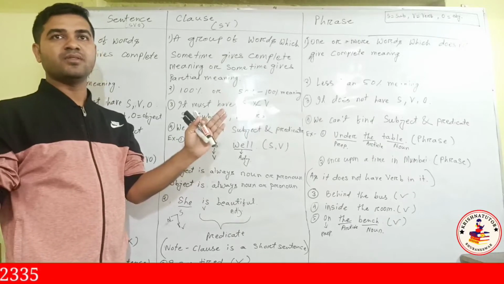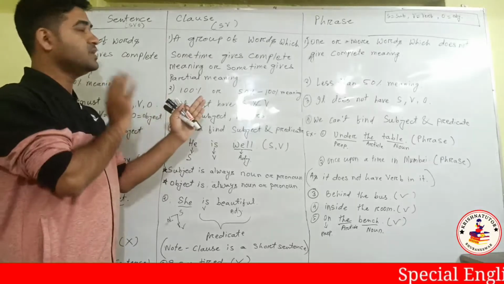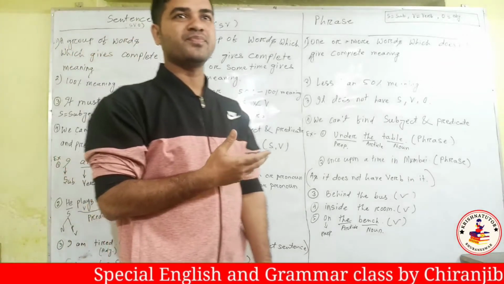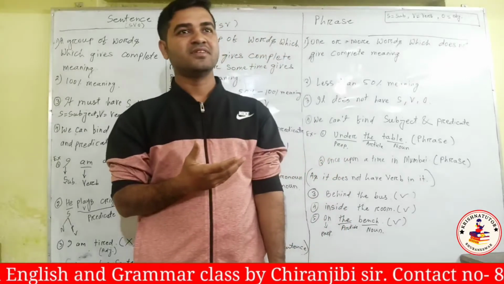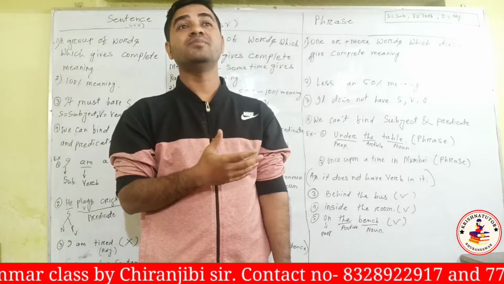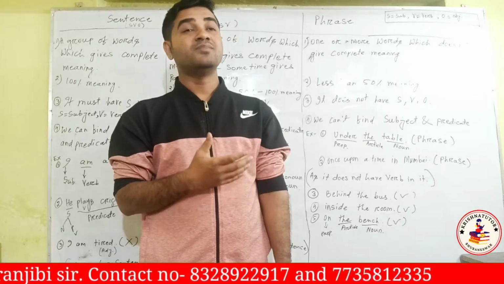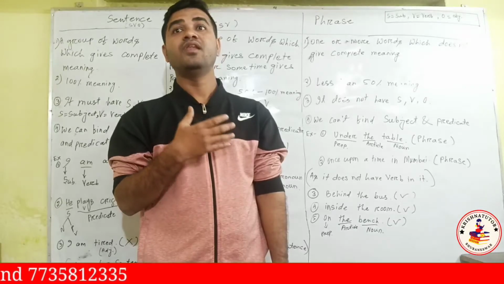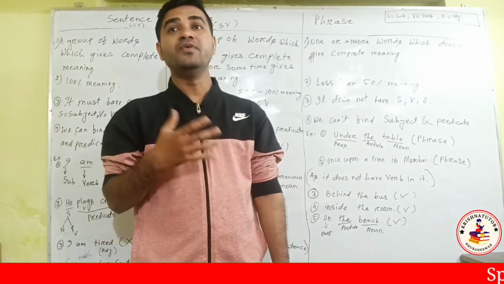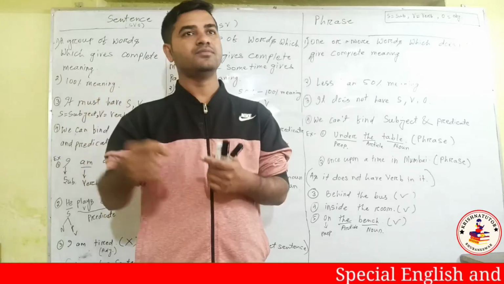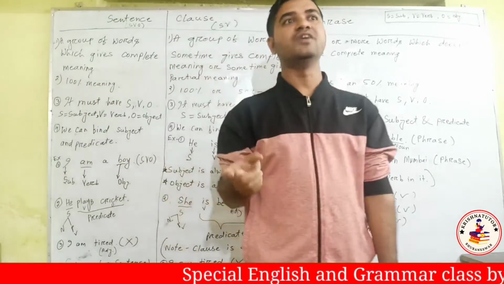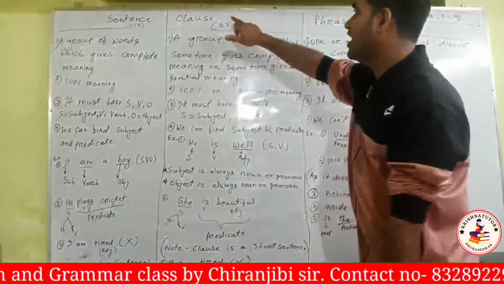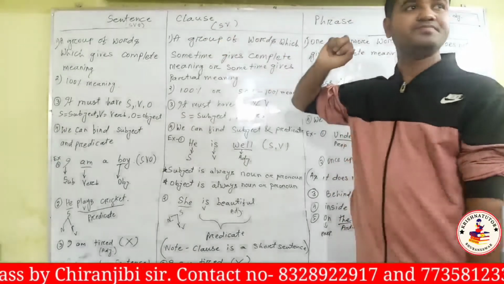But if we talk about a clause, if I say I am beautiful. I am beautiful what? It sometimes gives 100% meaning, sometimes does not give 100% meaning. I'm a beautiful girl. I'm a beautiful what? I'm a beautiful... we need a noun, because beautiful is an adjective. It is not an object. I get the difference. A clause has subject and verb.